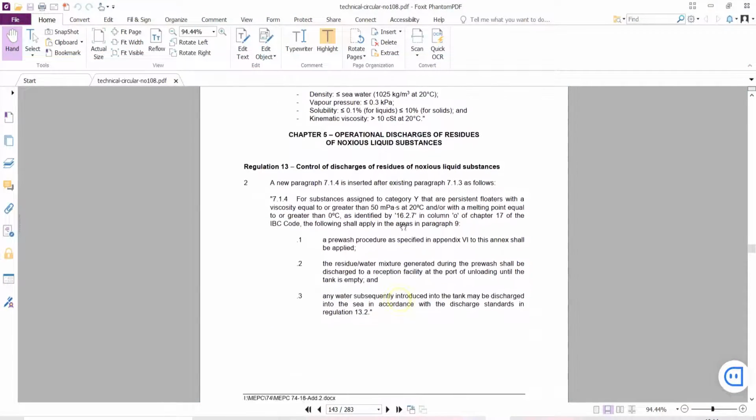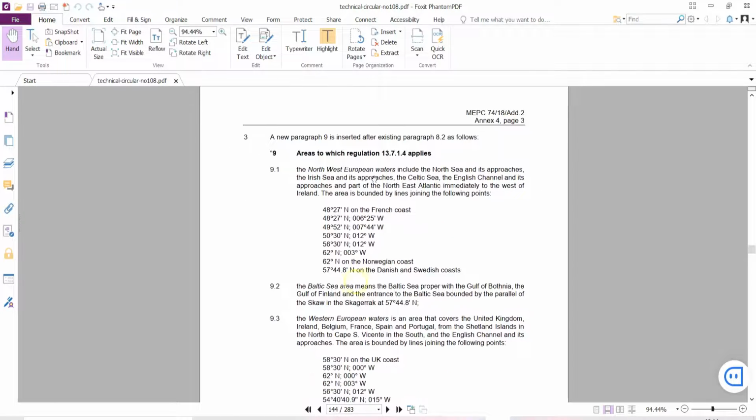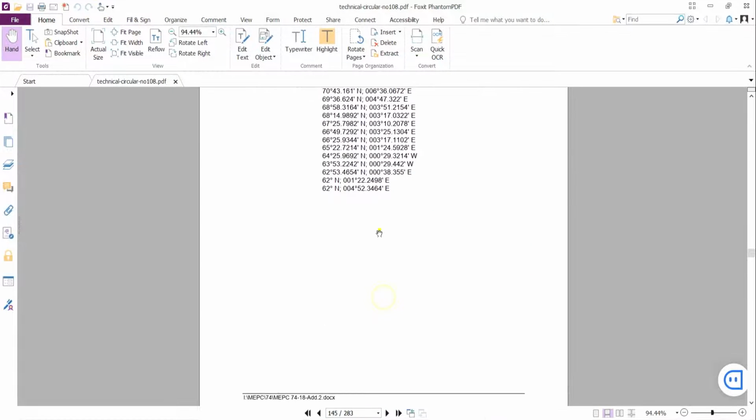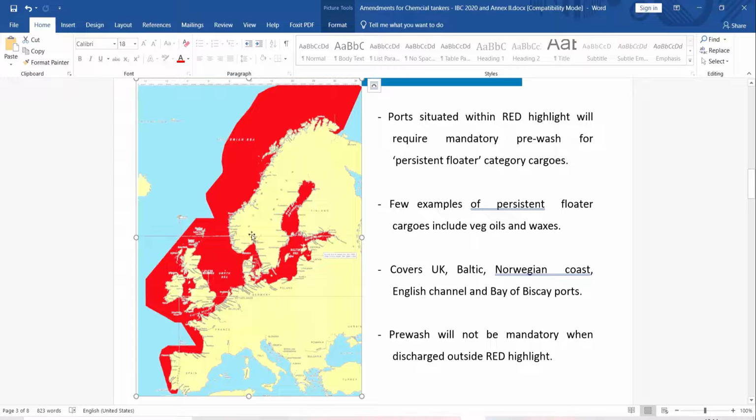If you want the latitude and longitude positions for these areas, Northwest European waters, you can refer to MARPOL Annex 2. They've amended these special areas, but I think you don't have to remember this, as long as you remember the diagram: if you're discharging a persistent floater in any of these areas, you are required to do a pre-wash. As long as you remember this, we don't have to worry.